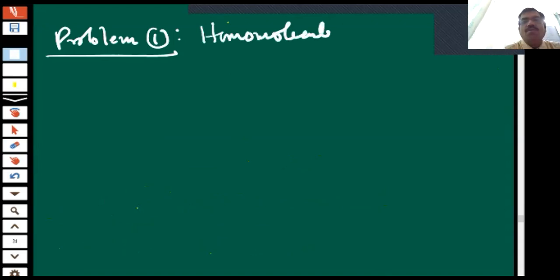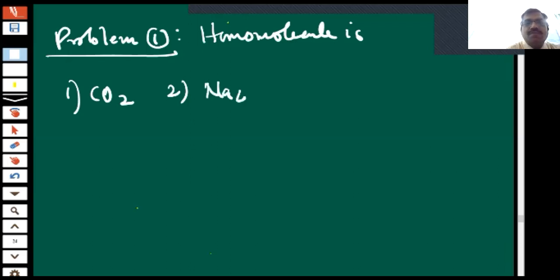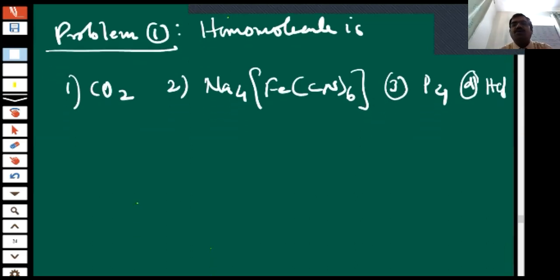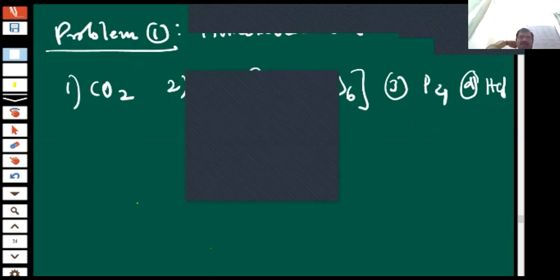Homo molecule is: option 1 CO2, option 2, option 3, and option D, SCl. Who will tell me the answer? This is the question. Please raise your hand. Let me see.